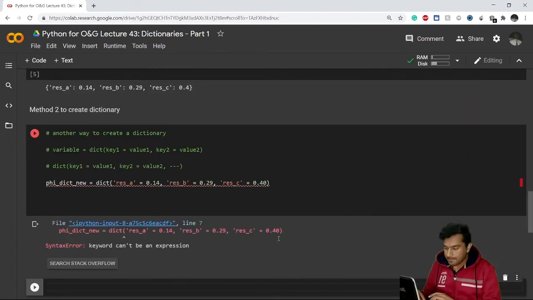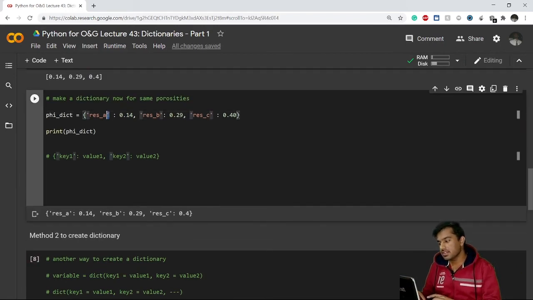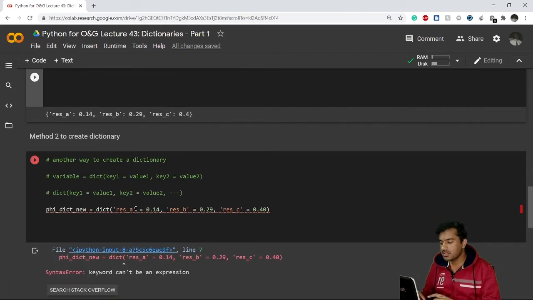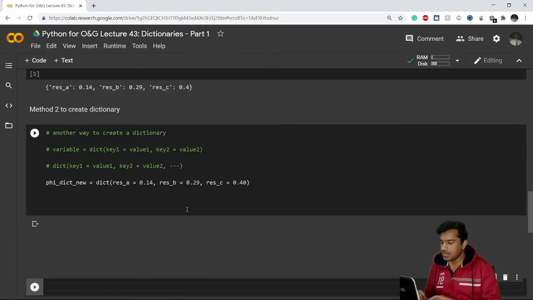it will give me an error. Great, because I wanted to point out that in the previous cases, yes, we have written the keys inside single quotes. You can also use double quotes, but here there is no need to write these in quotes. You just remove all the quotes here. You can simply write your key, and you just remove them. Now if I execute this cell, see, there is no error.